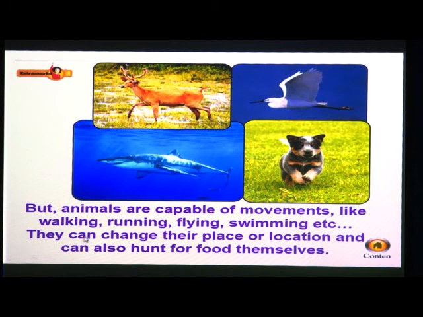Yeah, animals need food. If they sit at one place, can they get the food? No, they cannot get. So animals are capable of movements. They can move from one place to another, like walking, running, flying, swimming, etc. They can change their place or location and can also hunt for food themselves. Okay. So animals move from one place to another place.